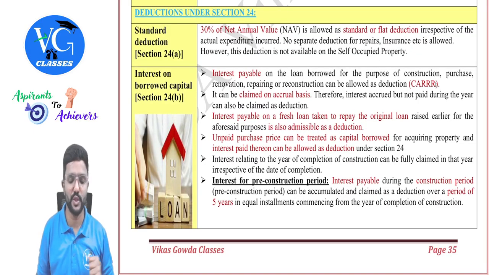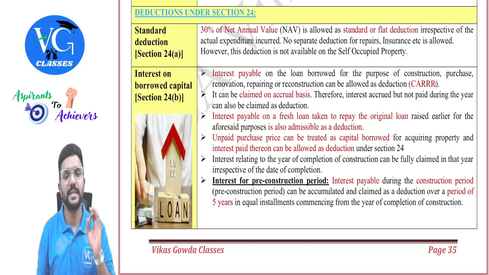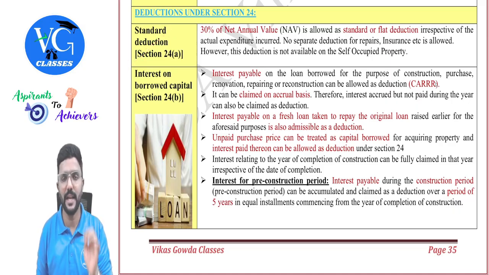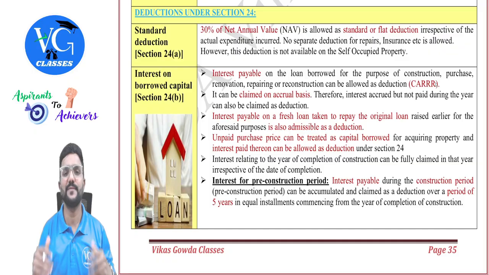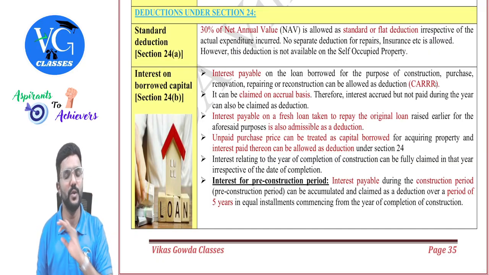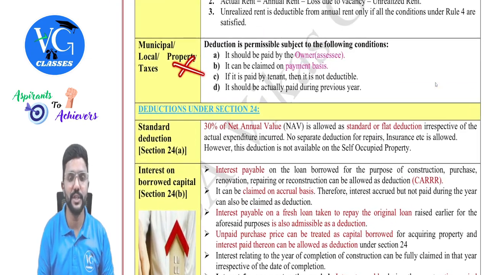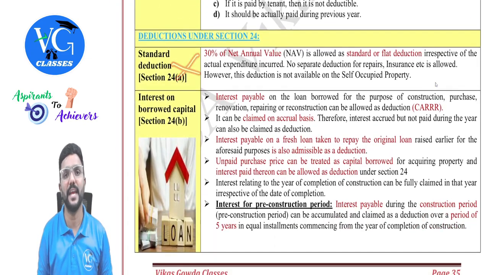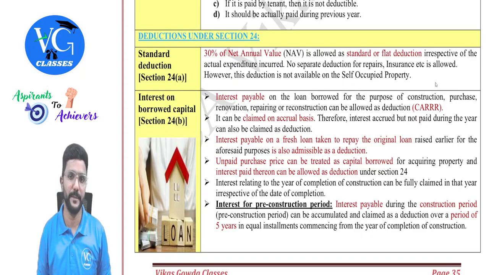There are two deductions. First one, 24A. 30% of net annual value is allowed as deduction, guys. And this is allowed for let out property as well as deemed to be let out property. Whereas for self-occupied property, gross annual value will always be nil. So there is no question of municipal tax deduction as well as 30% of NAV for self-occupied property.